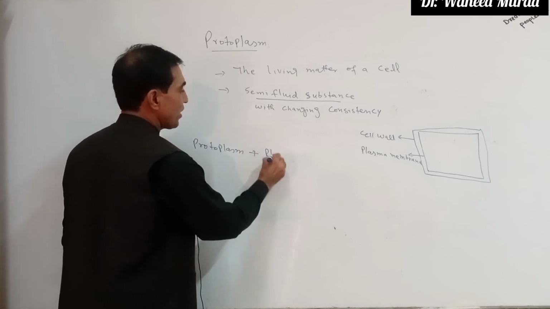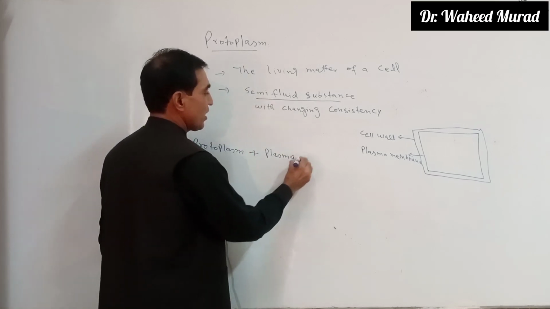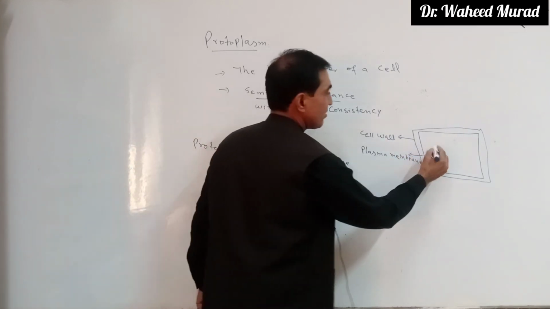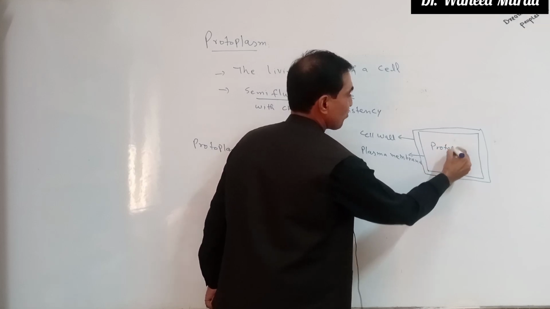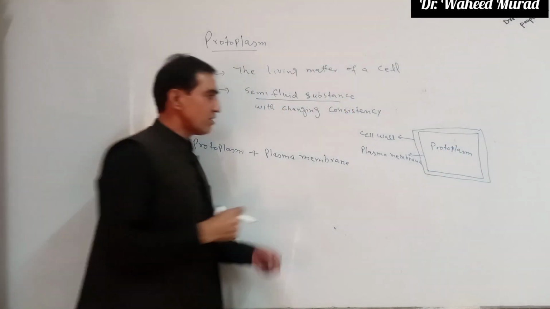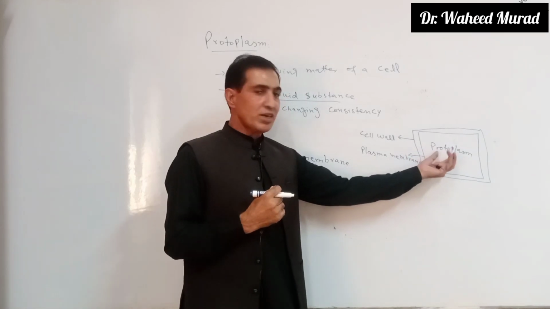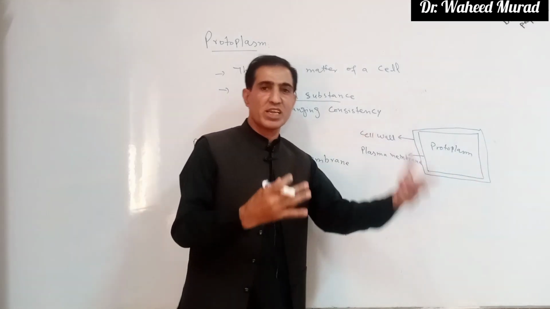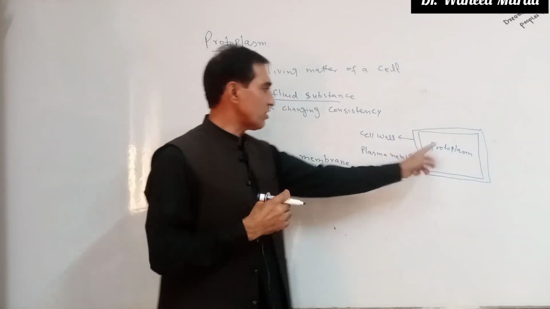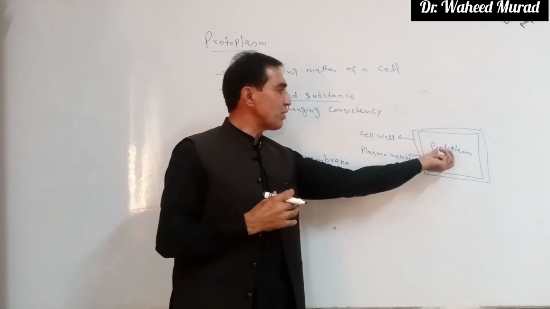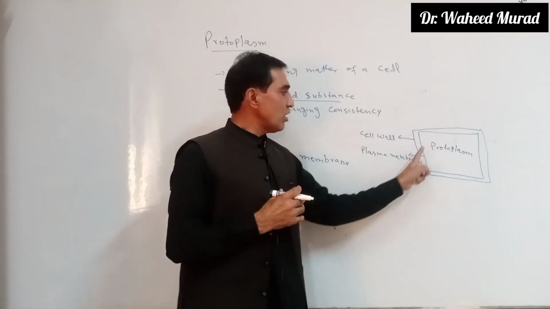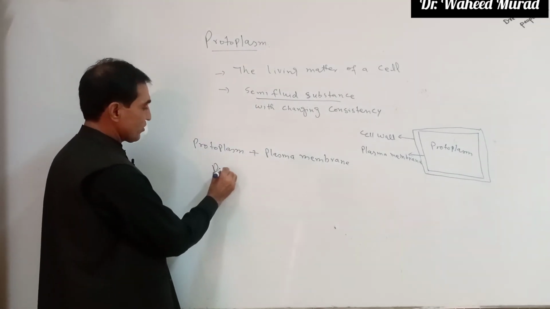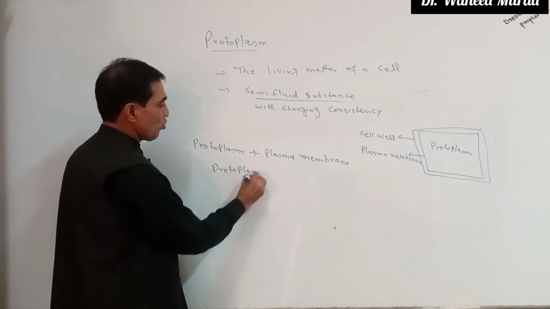Now, protoplasm together with the plasma membrane, what will we call it? If we combine both, this protoplasm has soluble and insoluble parts, organic and inorganic molecules, salts, water, and so on. Collectively we call this living matter. This living matter with the plasma membrane is called protoplast.